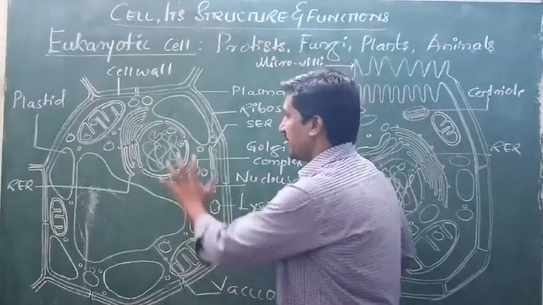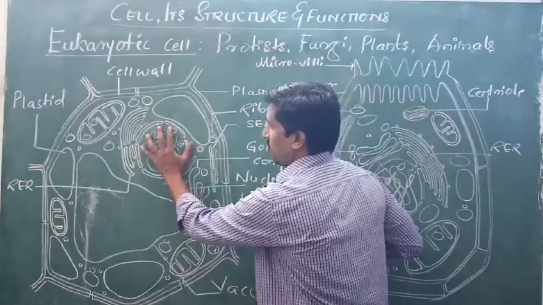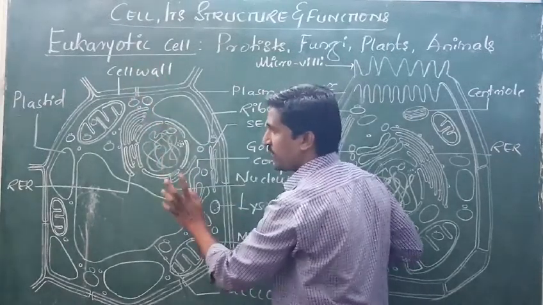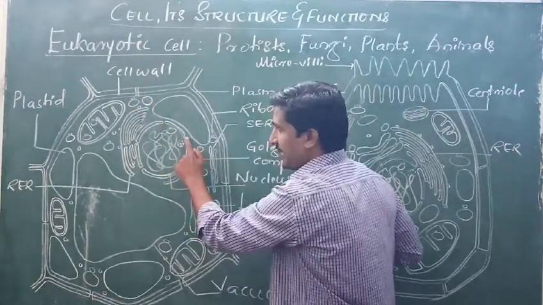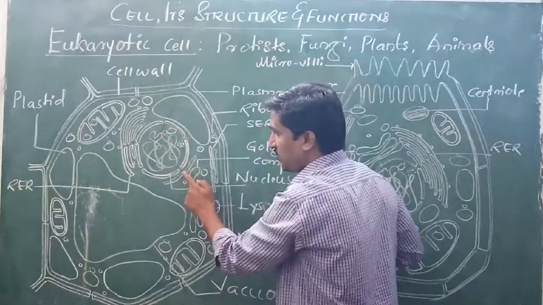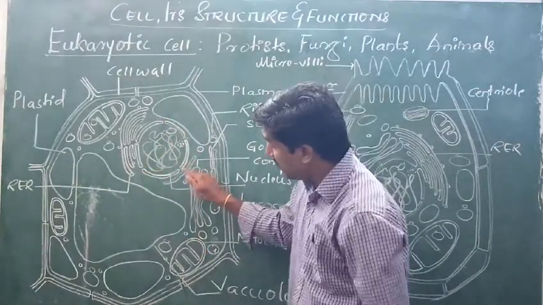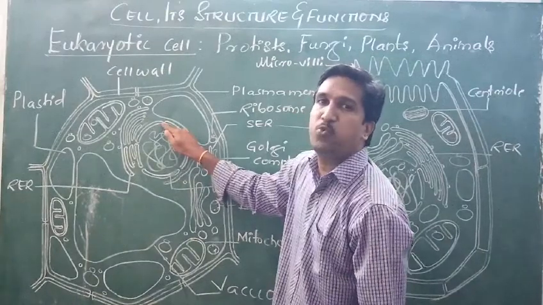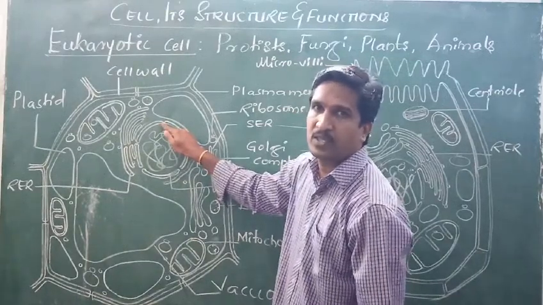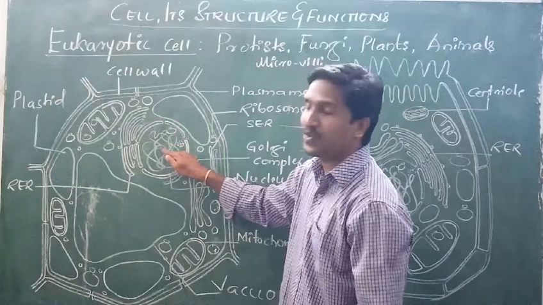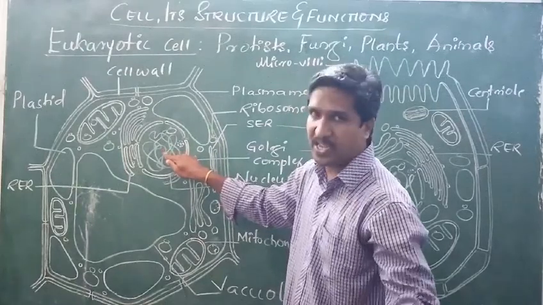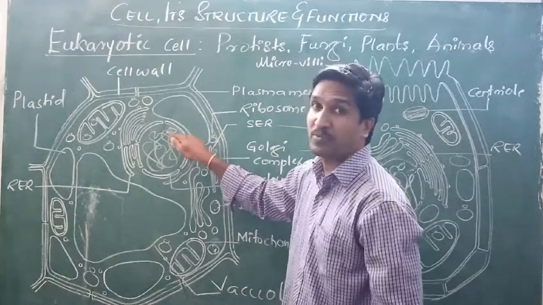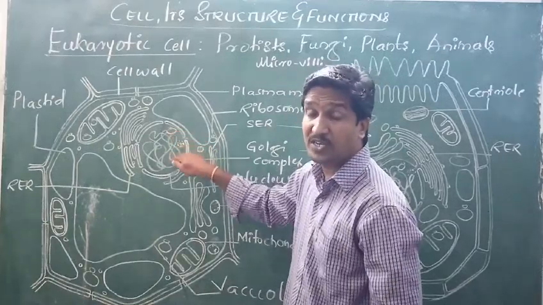Here you have to remember that the cell organelle called the nucleus is a well-developed one. Because of that it is a eukaryotic cell, and beside that there will be thousands of pores, and these pores are called nuclear pores. Inside that there is a chromatin network called DNA, and the nucleolus as well as ribosomes. Ribosomes are also present inside the nucleus.